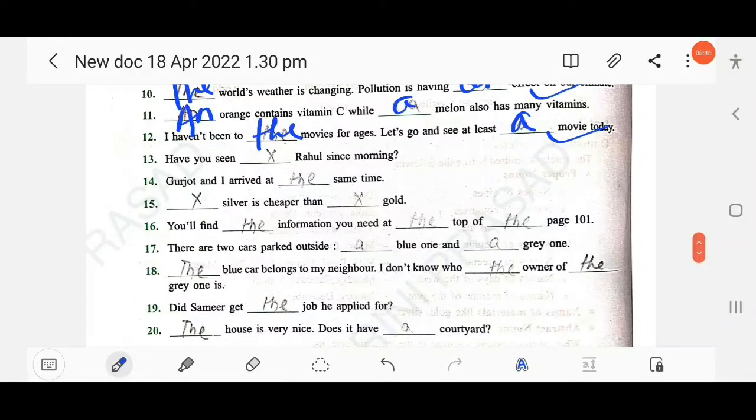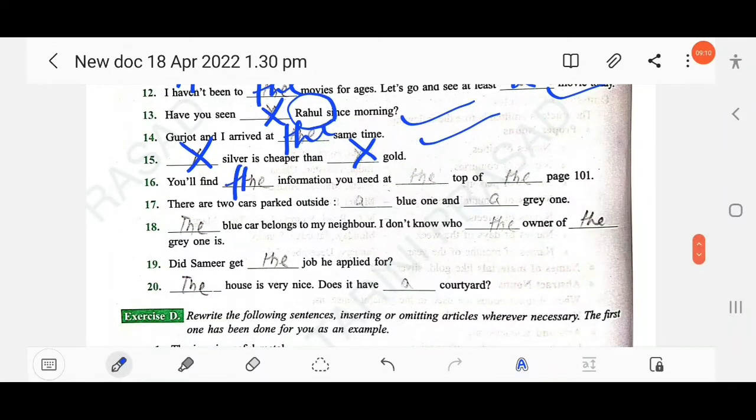Have you seen Rahul since morning? Okay, so as you know, here is the name of a boy, Rahul, so don't use an article here, just put a cross. Then next, Gujarat and I arrived at the same time. Then next, silver is cheaper than gold. Don't use "the silver is cheaper than the gold", this will be wrong. So put a cross in both places. You will find the information you need at the top of page number 101.